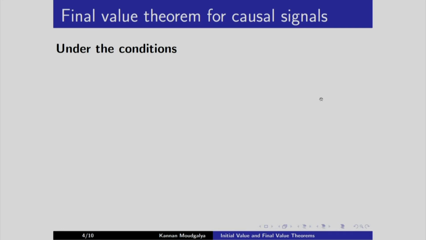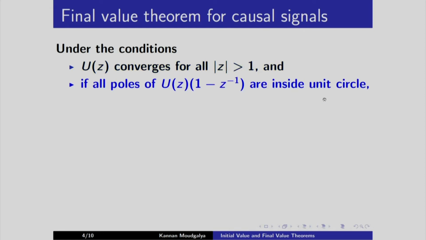We will see the final value theorem for causal signals. Under the conditions U of z converges for all z greater than 1 and all poles of U of z into 1 minus z inverse are inside the unit circle, we get this important result. Limit k going to infinity of u of k equals limit z going to 1 of 1 minus z inverse into U of z.